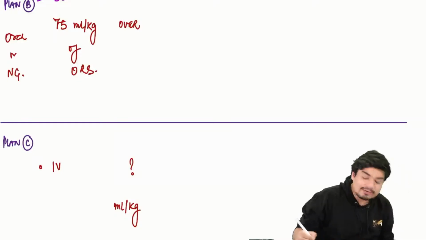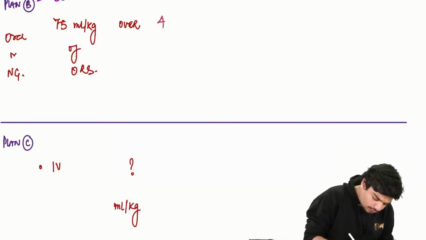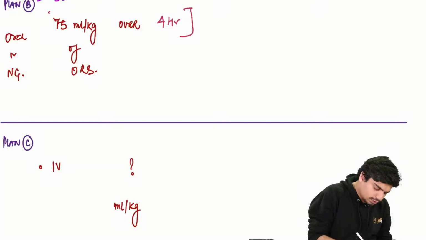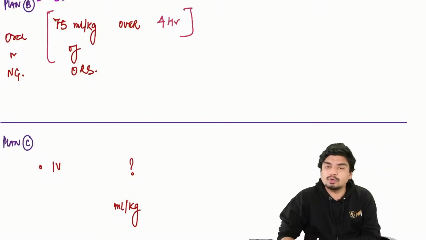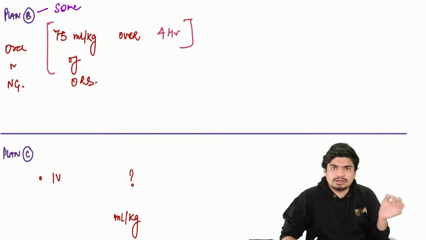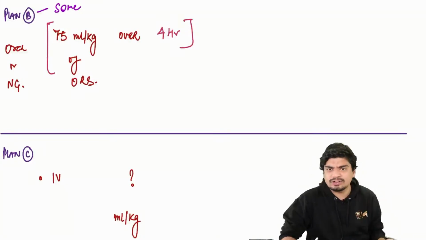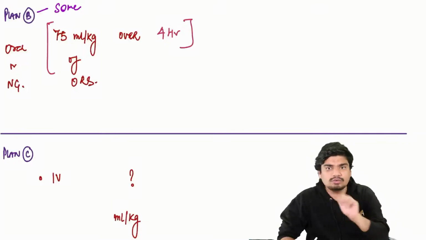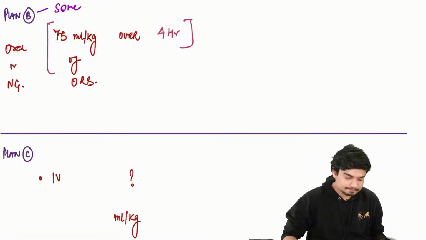You will give 75 ml per kg of ORS over 4 hours. That is in some dehydration. So you will replace whatever he has lost, 75 ml per kg over 4 hours.